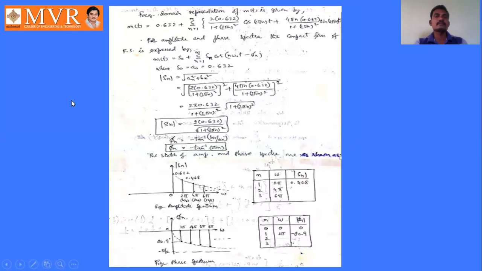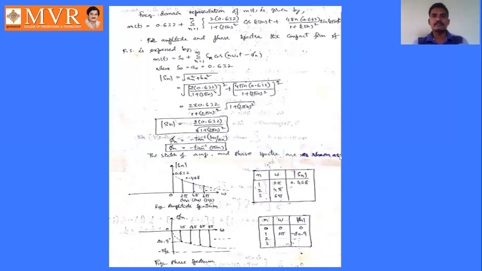Polar form is m of t equal to S naught plus sigma n equal to 1 to infinity Sn cos n omega naught t minus phi n, where Sn is the square root of an square plus bn square, and phi n is tan inverse of bn by an. So by substituting these values in these expressions, we will get the two plots, that is amplitude spectrum and phase spectrum, like this. So up to here we discussed in the earlier class.